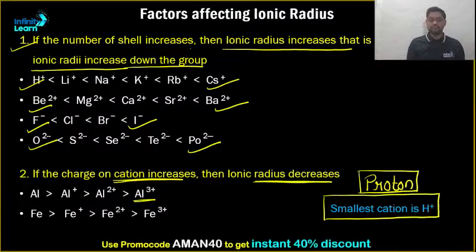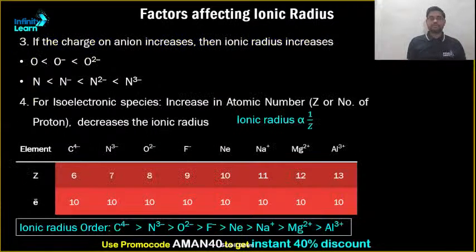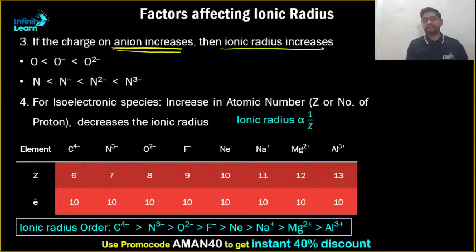Clear? Next, what are the other factors? If the charge on an ion increases, I have already discussed this with you, its size changes. In terms of cation, it decreases. In terms of anion, it increases. That means oxygen, O minus, O2 minus, so its size keeps on increasing. N minus, N2 minus, N3 minus, again the negative charge, that is the anionic charge, keeps on increasing, and hence the ionic radii also keeps on increasing.